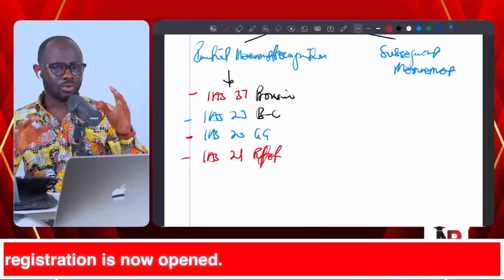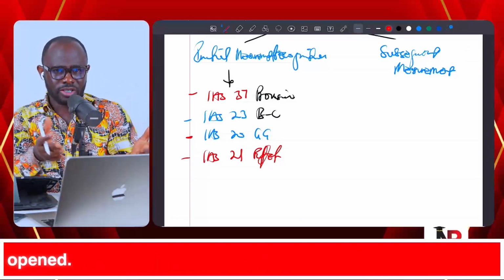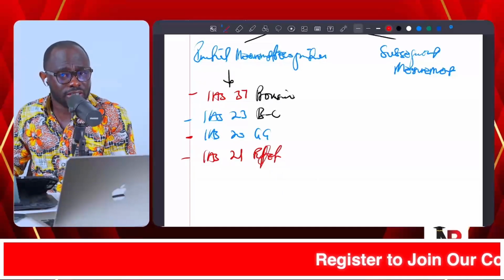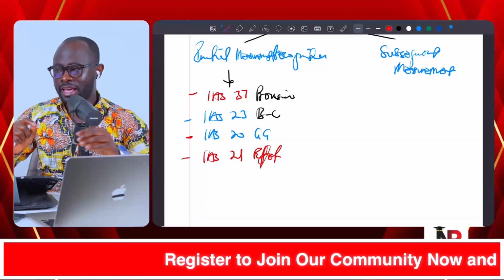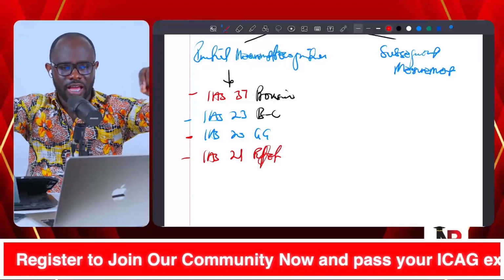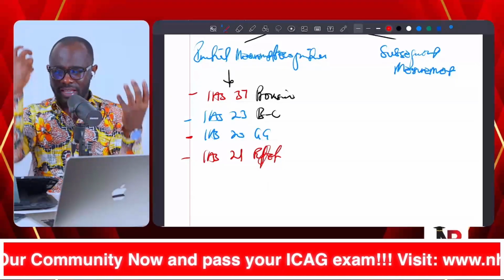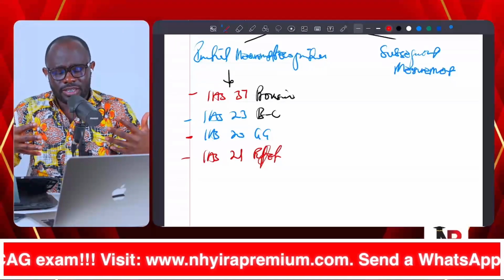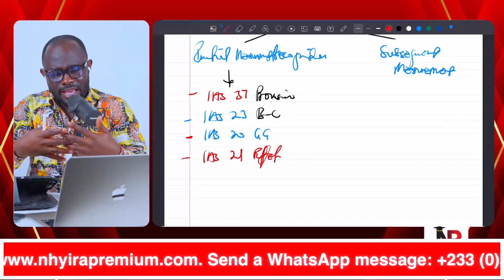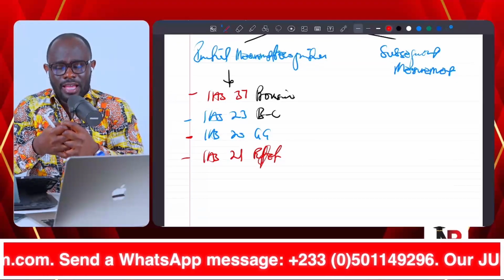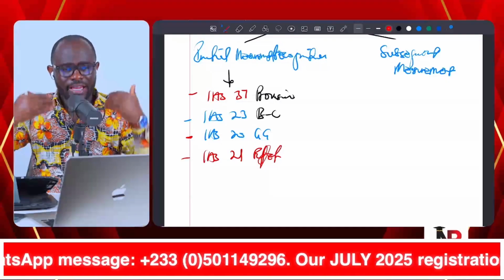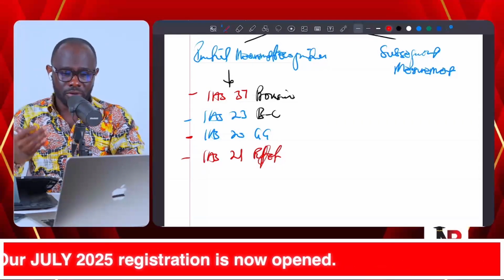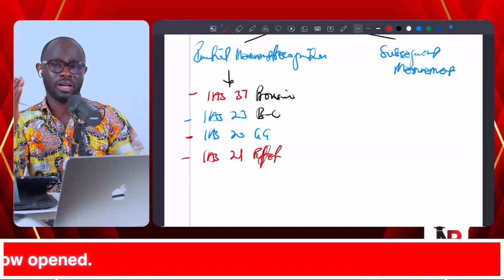Now, when you are doing initial recognition, you see the connection, and that is how you learn the accounting standards. It's not that the accounting standards are like islands on their own. They are intertwined. Yes, we must know them independently, but the beauty of the accounting standards is that they are intertwined with each other. And when you study them like that, it increases your ability to understand them very well, and most importantly, puts you in the position to go into the exam and pass the examination.